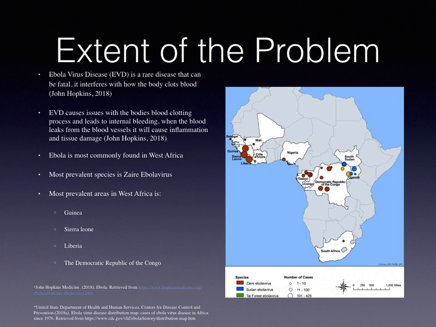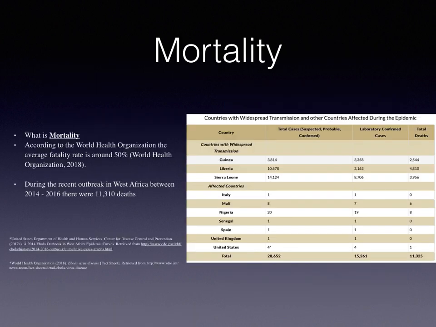Ebola is most commonly found in West Africa. From looking at the map, we can conclude that the most prevalent species is Zaire Ebola virus, and the most prevalent areas in West Africa are Guinea, Sierra Leone, Liberia, and the Democratic Republic of the Congo.